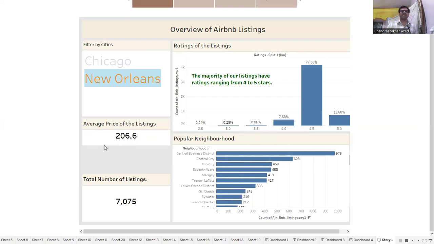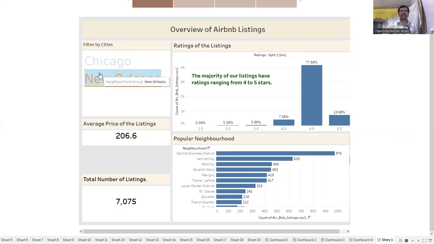The average price of the listings is 206 and the total number of listings is 7,075. Here the most active neighborhoods are Central Business District, Central City, Mid City, 7th Ward, Marigny, Treme, Lower Garden District. These are the most active neighborhoods present in the city of New Orleans.